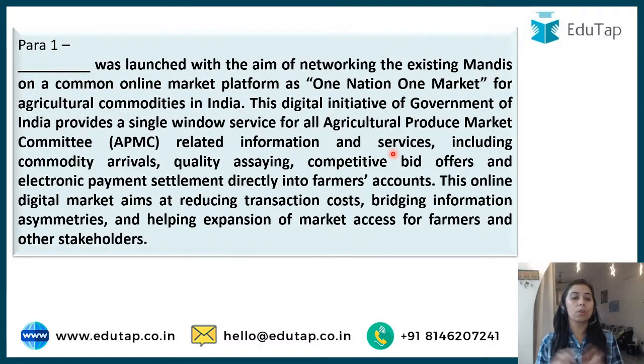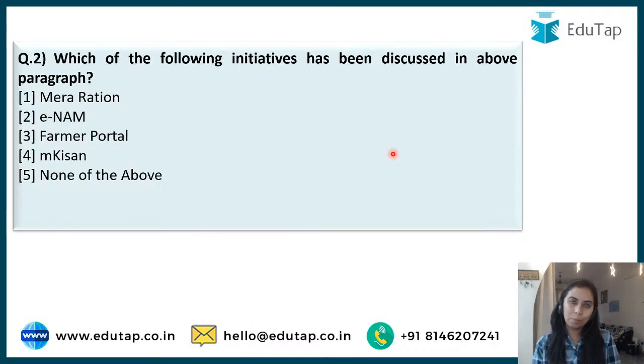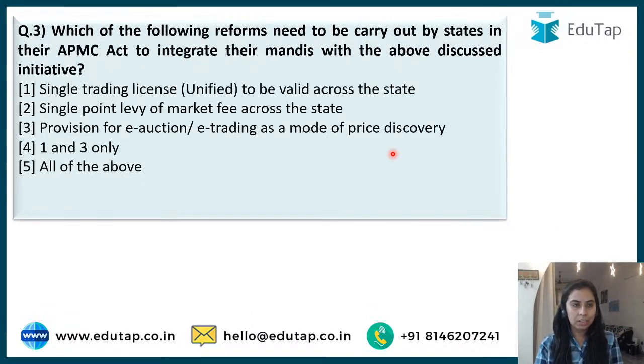Single window service for all APMCs, then reducing the transactional cost, digital market. This is the pinpointing, all these are pointing towards ENAM, right? So that's the right answer. Same paragraph question, which of the following reform needs to be carried out by states in their APMCs Act to integrate their mandis with the discussed initiative?